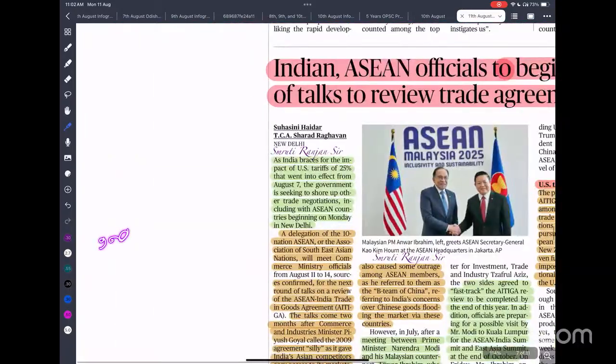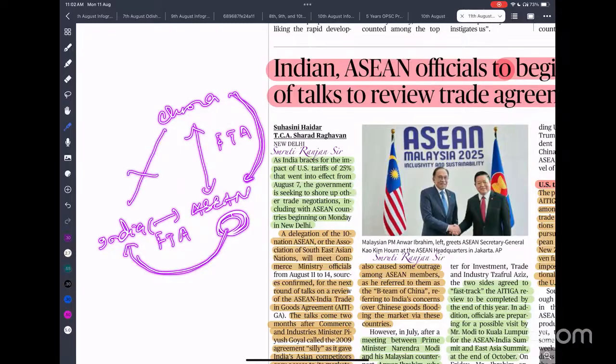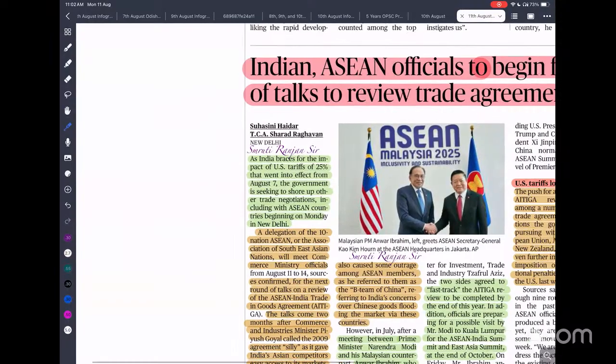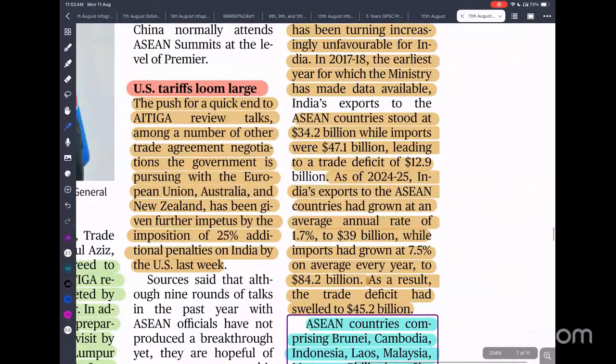Let's say this is India, this is ASEAN, and this is China. We have a free trade agreement with ASEAN, and China and ASEAN also have a free trade agreement. So they import goods from China at zero tariff, repackage, rebrand, and sell them to India. We don't have any free trade agreement with China, but this is violated by ASEAN to make huge profit. Our trade deficit with ASEAN countries has increased to 45 billion. It was around 34 billion in the first year.